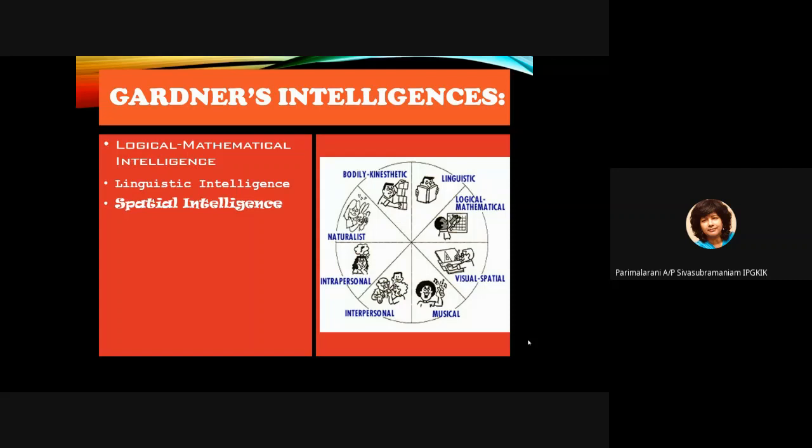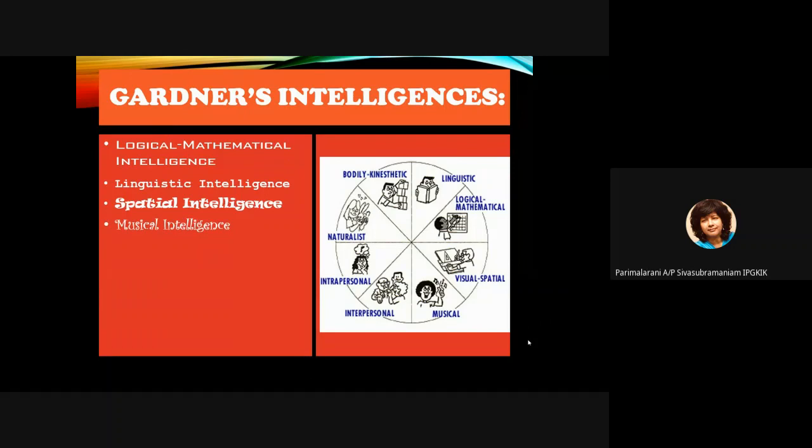Spatial intelligence students, we need to use photographs and pictures in the classroom. We can ask them to paint, draw, sketch, make mind maps, color things, okay? This will cater for spatial intelligence students, okay?